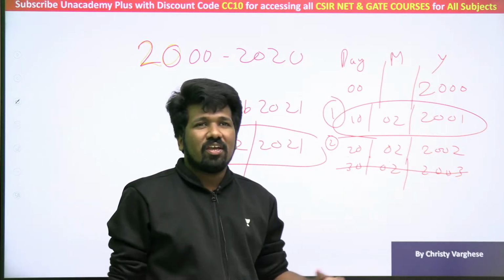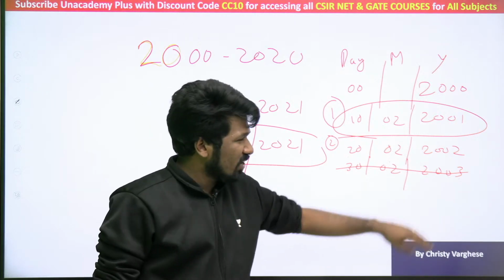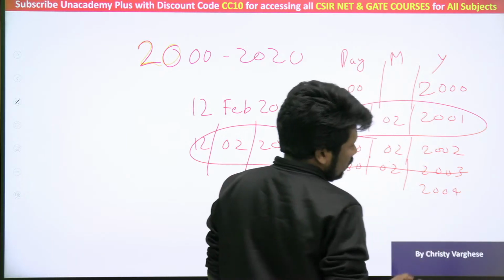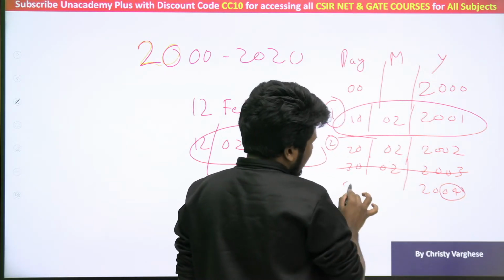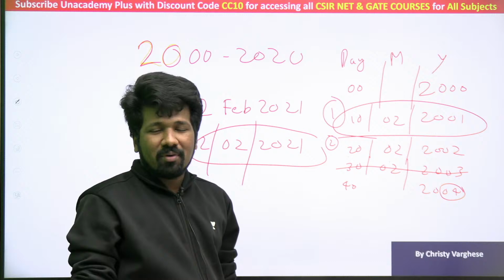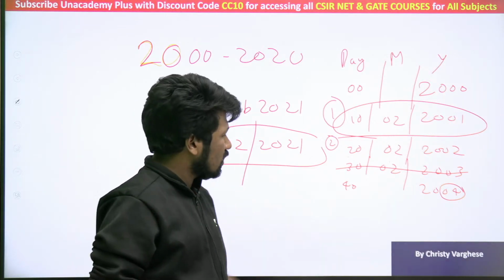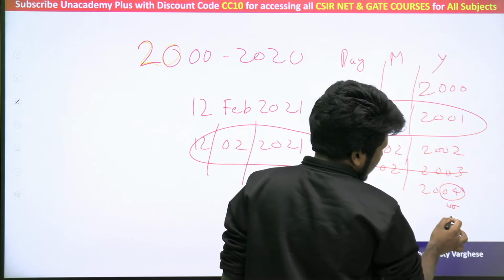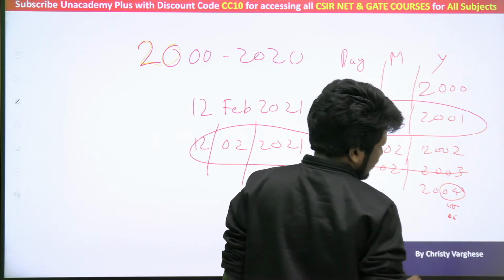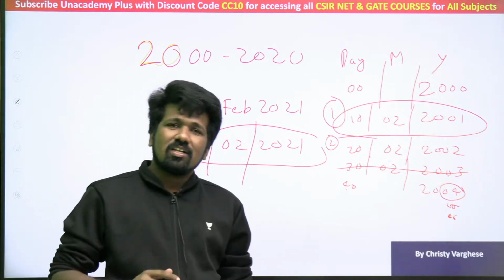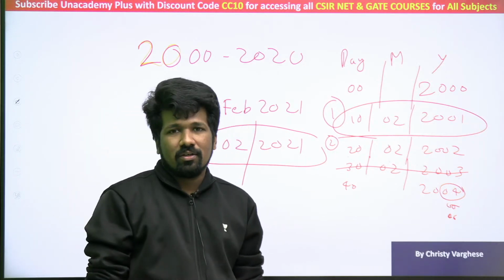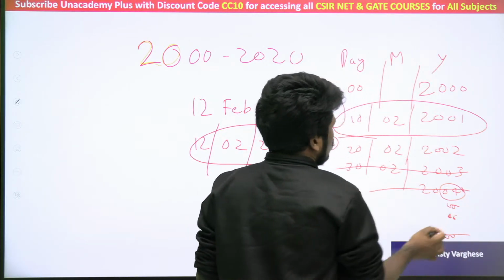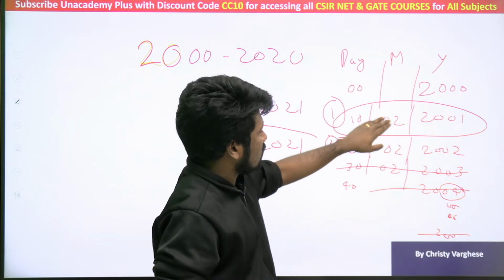You may be thinking, how will we check every year like this? No, from here onwards you understand the problem. Why? If 2003 is not working, 2004 will not work, because for that to happen 40 days should be there. The maximum day for a month is 31 only. So 40 is impossible. So 2004 will not work. 2005 will not work, that needs 50. 60 is needed for 2006. Are you understanding the point? So till 2009 it will not work for sure. So from 2000 to 2009, only 2 dates we have found till now.